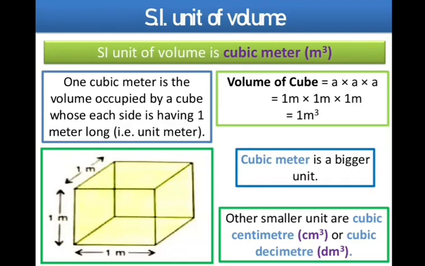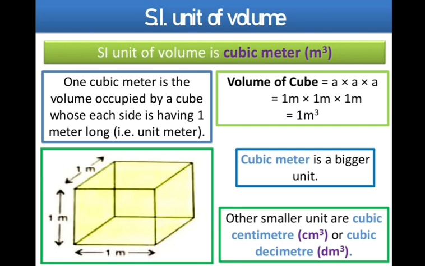Now what is the SI unit of volume? We know that the volume of a cube is a into a into a, which means length into length into length, and the SI unit of length is the meter.